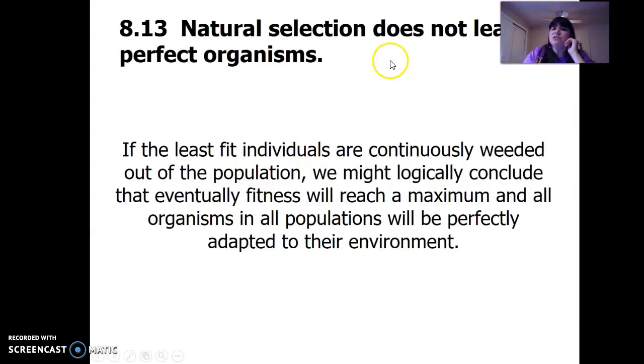Natural selection does not lead to perfect organisms. Why not? Why would natural selection not lead to perfect organisms? Let's think about it. Could it be that the environment is constantly changing? Yes, right? That's why. The environment's not static, it changes, and so that affects the populations.